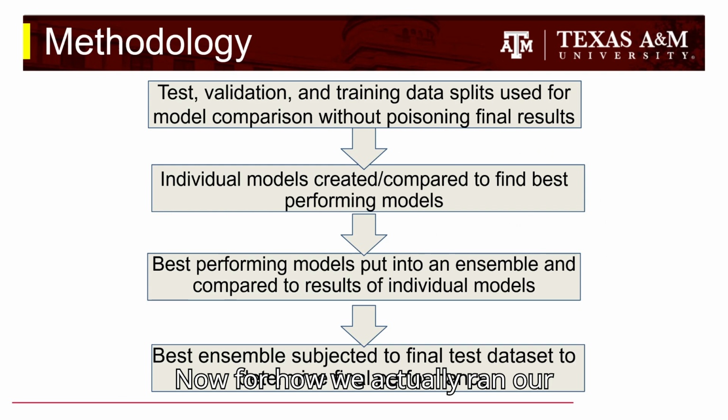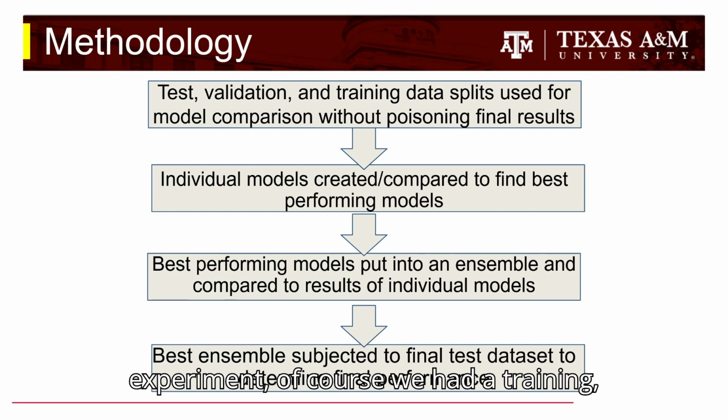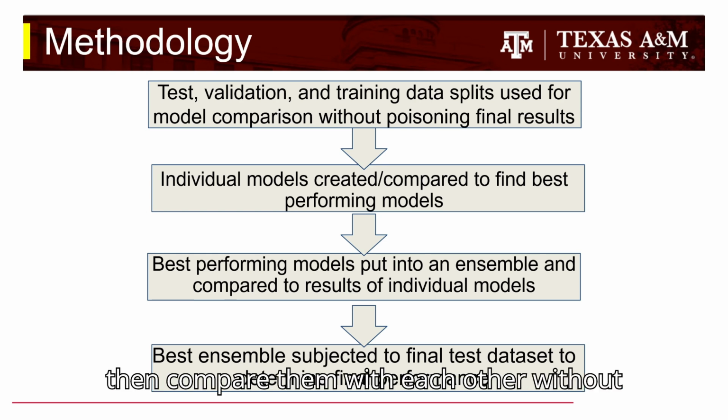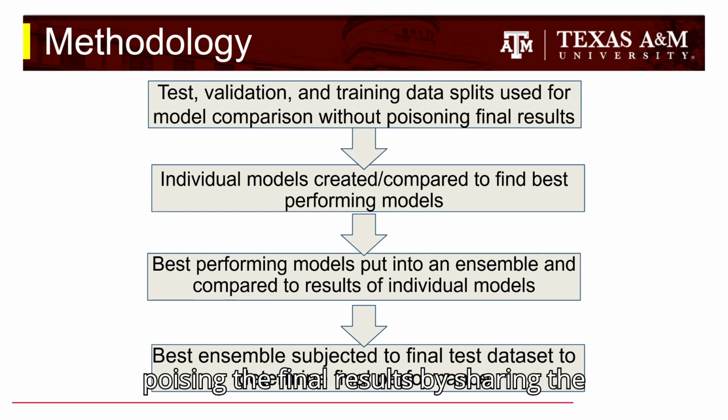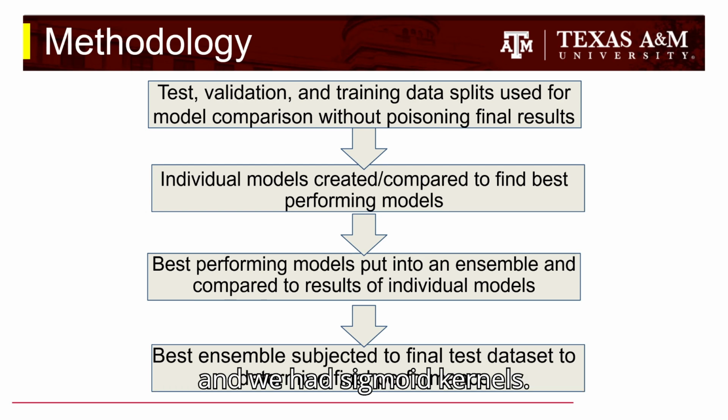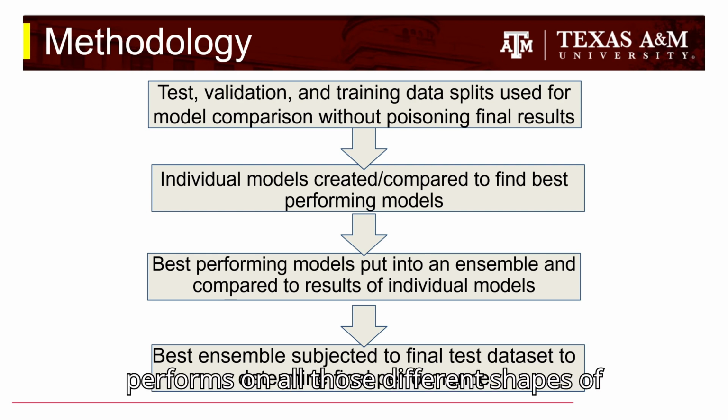Now, for how we actually ran our experiment. Of course, we had training, testing, and validation data splits, so that we could train up models and then compare them with each other without poisoning the final results by sharing the test data set too early. And we trained a whole bunch of individual models. In particular, we had 3 support vector classifiers. We had radial basis function, polynomial, and sigmoid kernels. That way we could see how it performs on all those different shapes of functions.